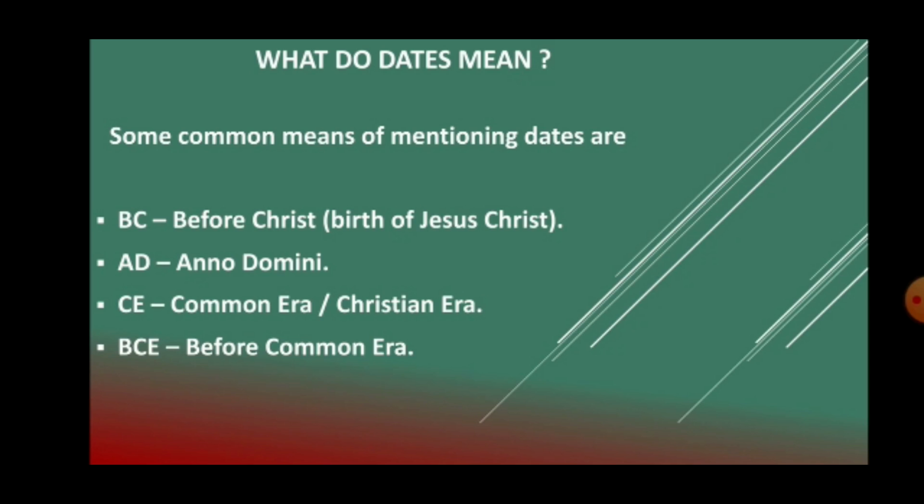BC can also be denoted as BCE, meaning Before Common Era. Era means period, time. AD can also be referred to as CE, Common Era or Christian Era. In India, we began using dates in this format about 200 years back.